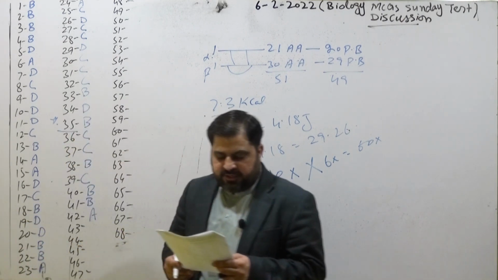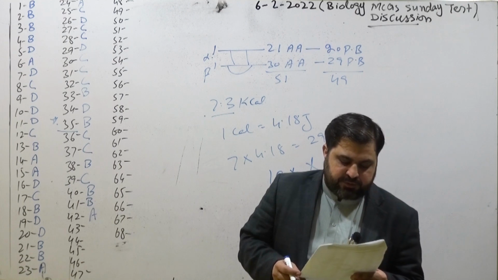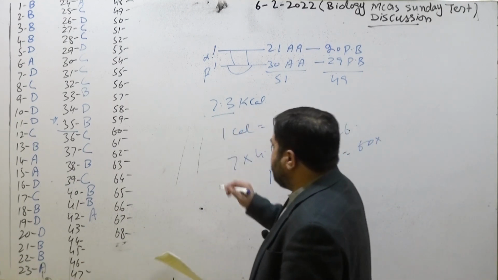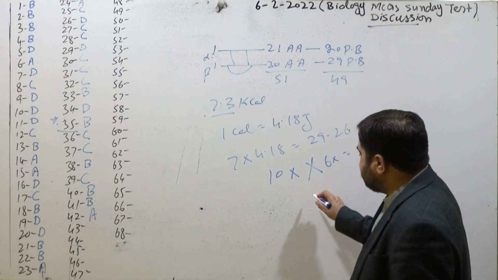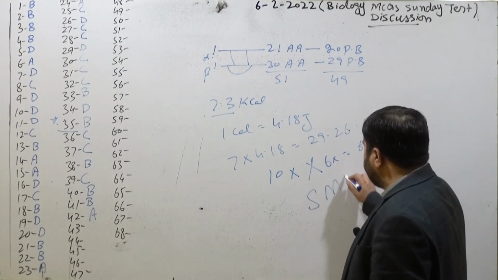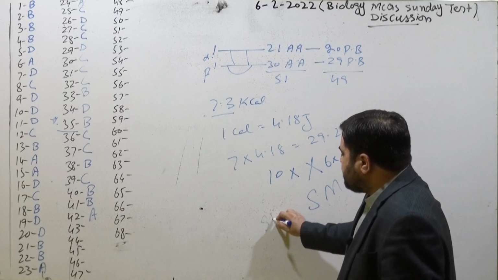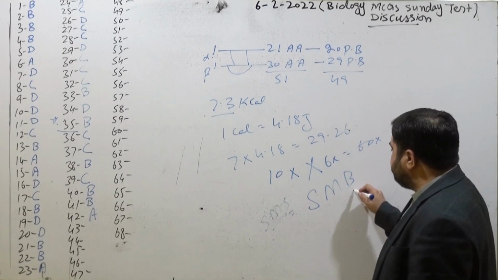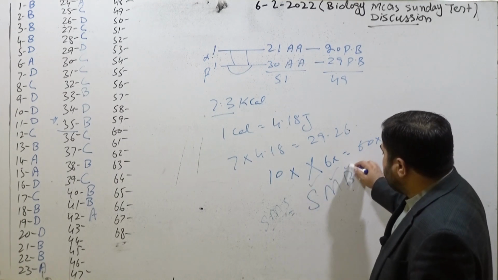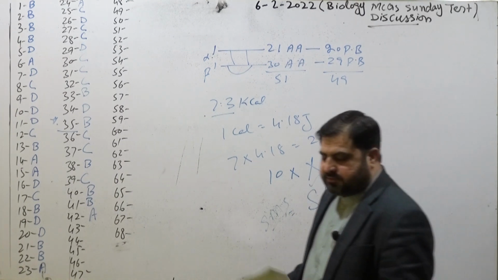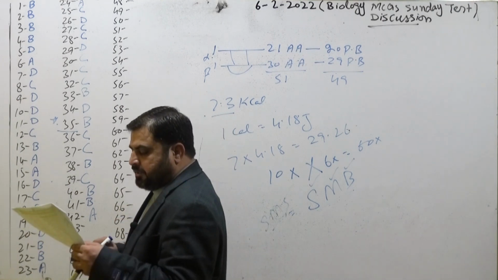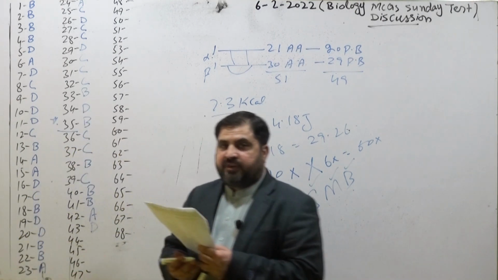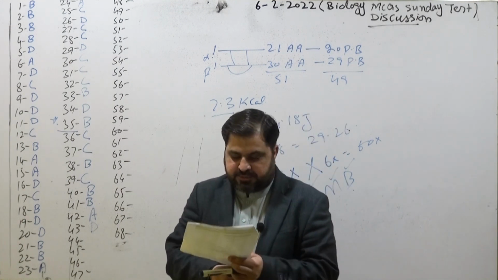Coming toward the 43. All of the following stains can be used for staining of nuclei except for this purpose. We use a trick, SMB. One common term we use is SMS. So SMS term we have changed into SMB. So safranine, methylene blue, and borax carmine, these are actually used for the nuclei. So that's why aniline sulfate is not used. Aniline sulfate is used for the lignin. So that's the correct option.